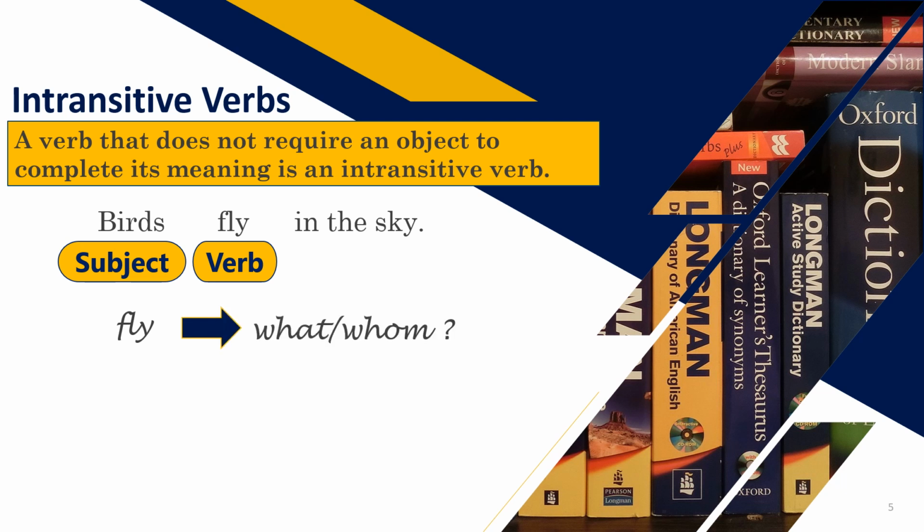You just simply have to ask the question what, or you can ask whom. If you get the answer, it is a transitive verb. And if you do not get it, that means it is an intransitive verb. And here, when I ask the question to fly, fly what or fly whom? I did not get an answer. That means my verb is an intransitive verb.